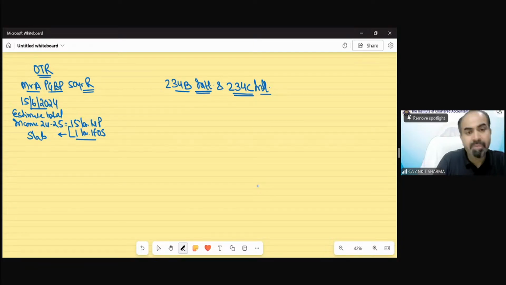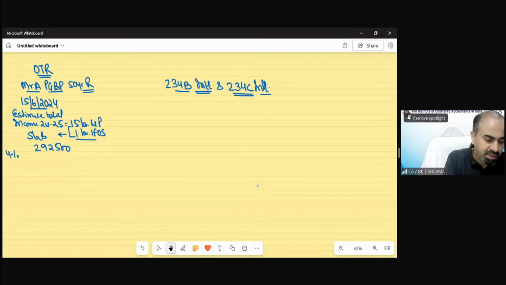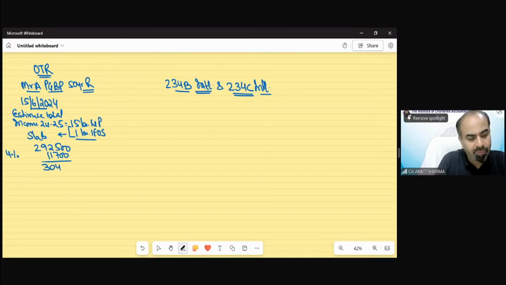According to it, if you calculate, his tax would be 2,92,500 on 16 lakh. We have just calculated the tax. The cess also we have to calculate as per the normal calculation of tax. The 4% cess would be 11,700, and the total would be 3,04,200. You can see my tax is exceeding 10,000 rupees, and because it is exceeding 10,000 rupees, advance tax liability would be there. Tax is equal to or more than 10,000.